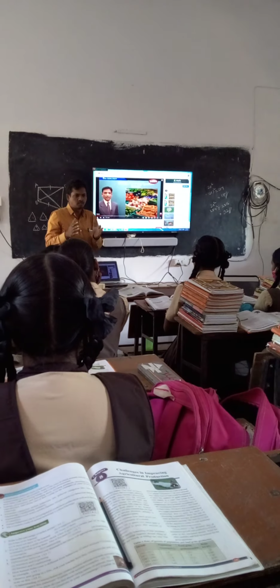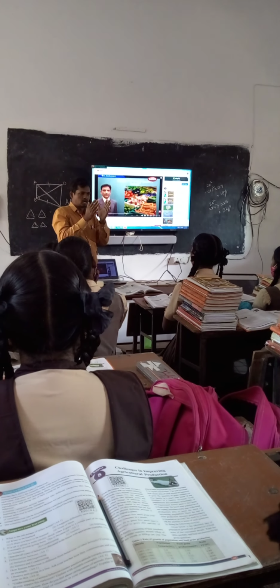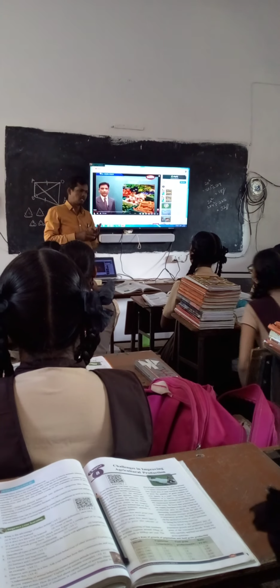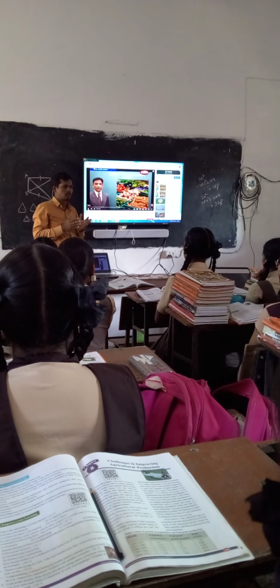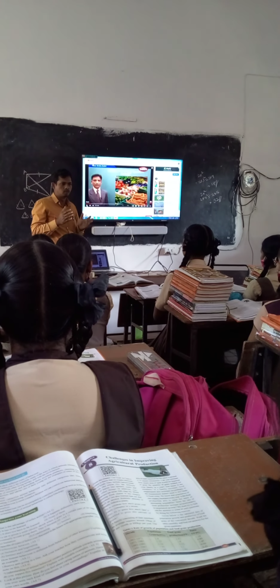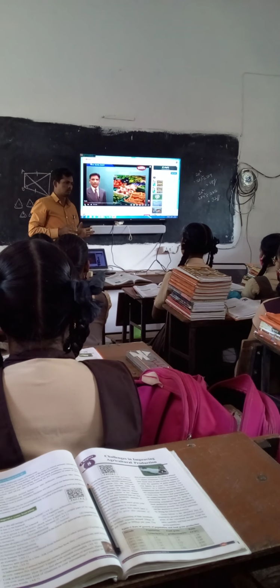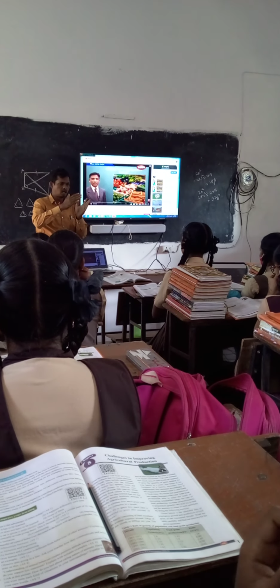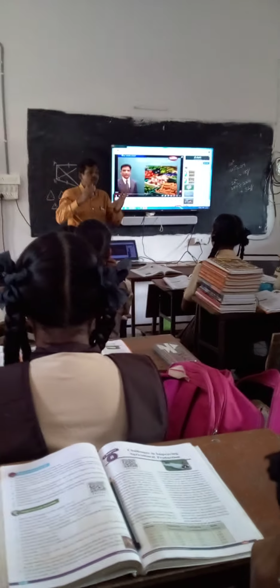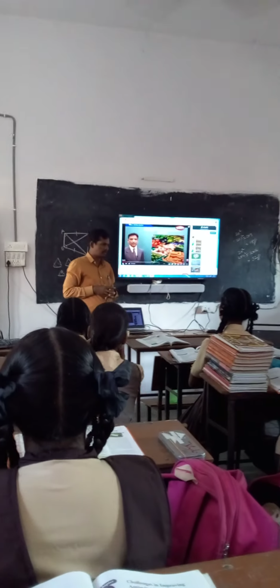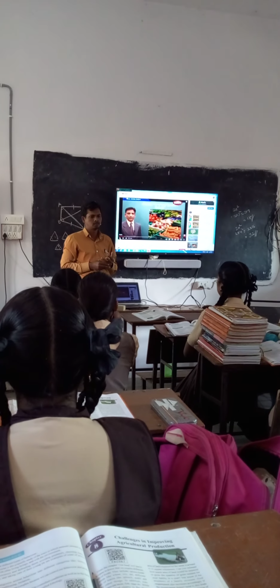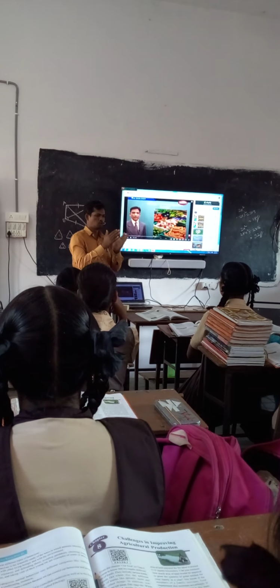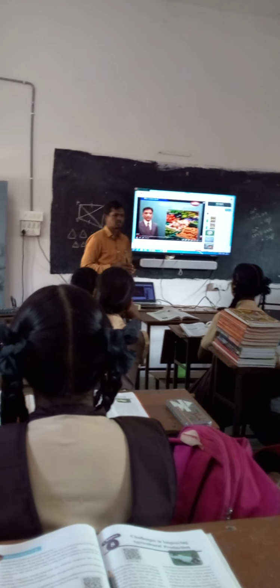Here, agricultural products, according to biology, means there are different types of food materials. So grains. What are the grains? Grains here means what are called staple food, which are edible. For example, in India different types of people take different types of staple food. Staple food means the food on which we completely depend. That is grains. What are the grains? Rice, paddy and wheat. These two different types of grains we are getting from plants.